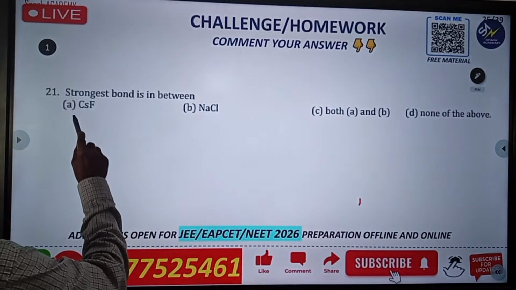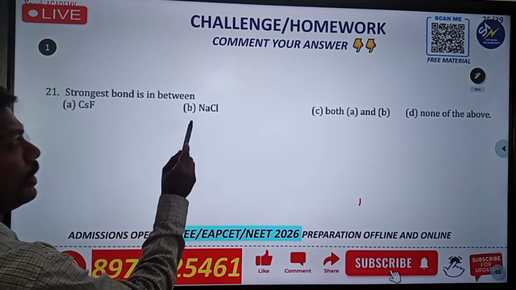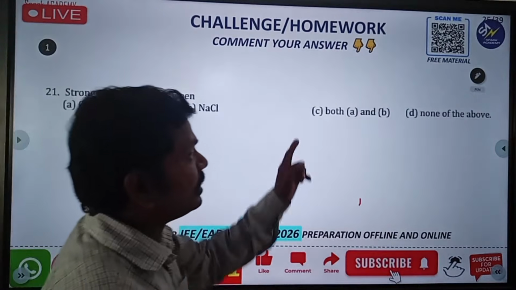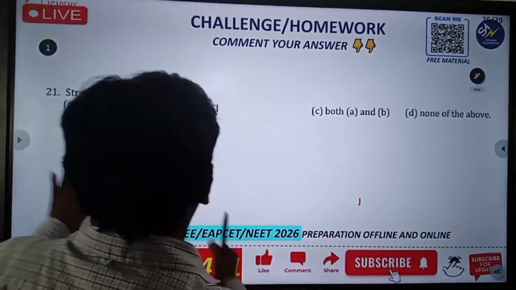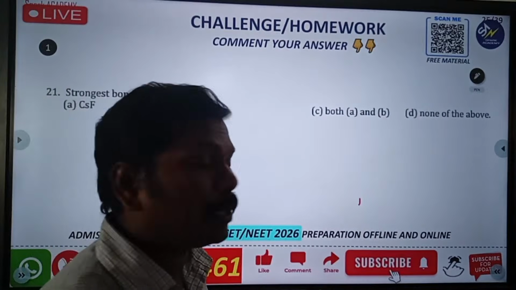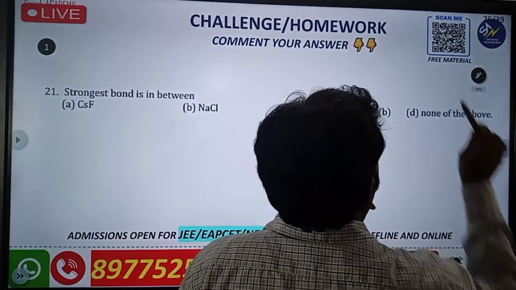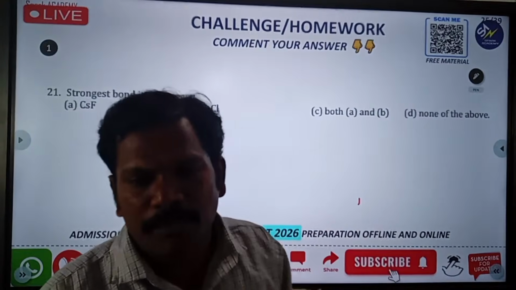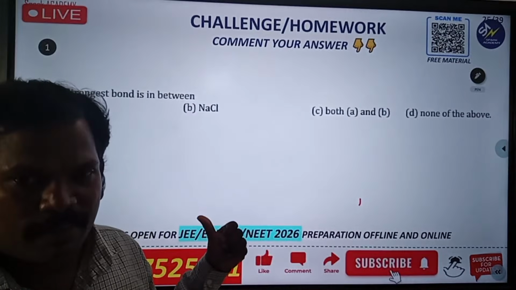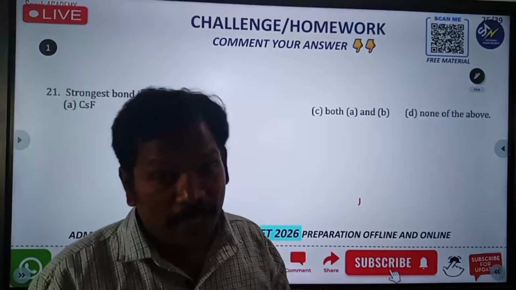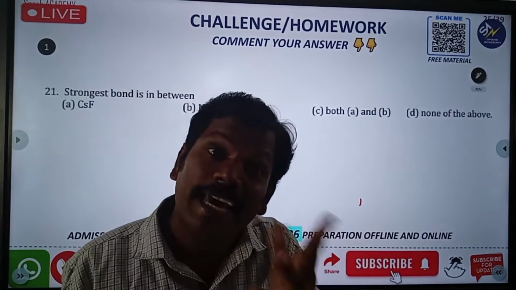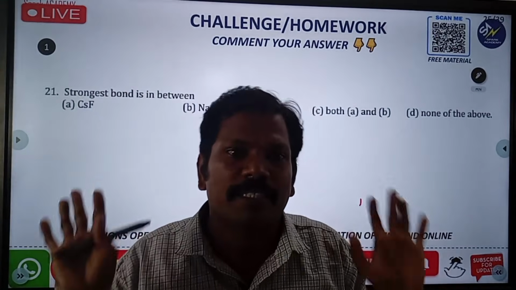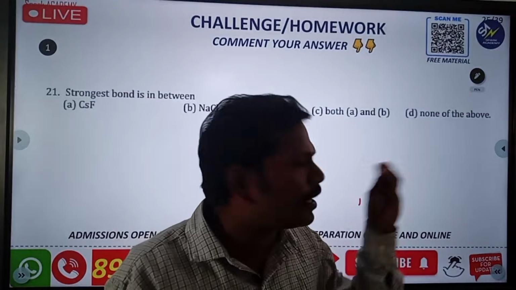So see, one is cesium fluoride, another one is NaCl, and C is both A and B. They are telling both A and B are the strongest bond. Next, another one is none of the above. See how crazy the options are. They are asking either A, or B, or both A and B, and the last one is none of these. See how different the options are.